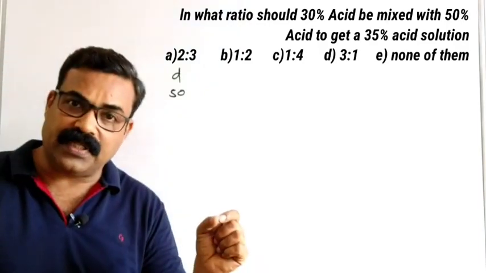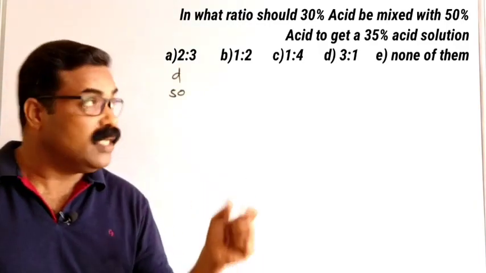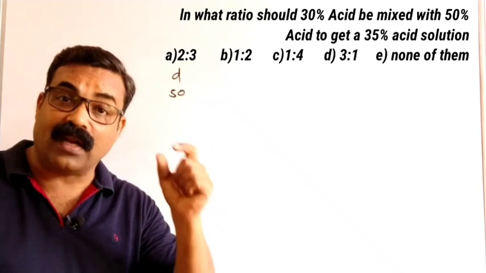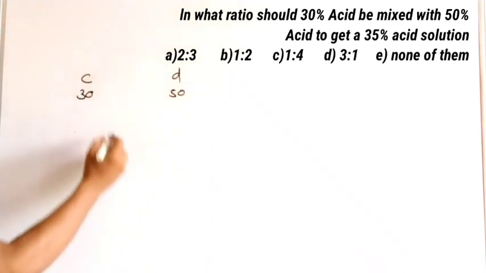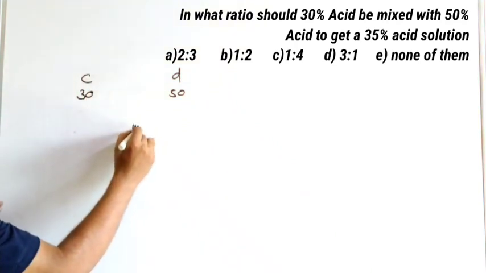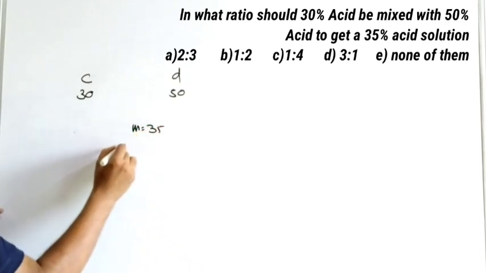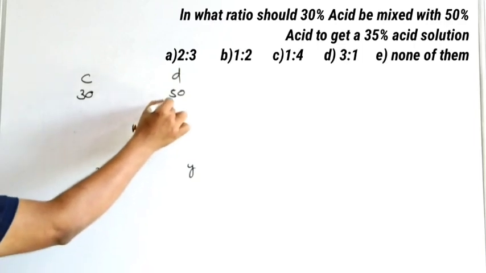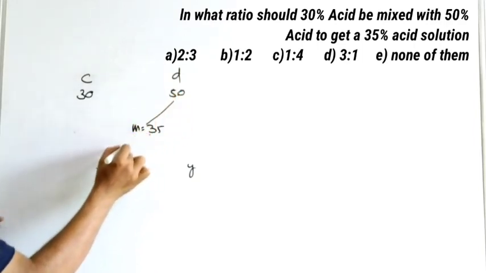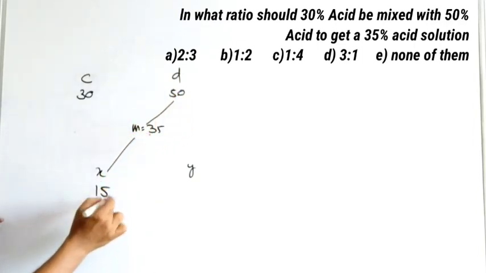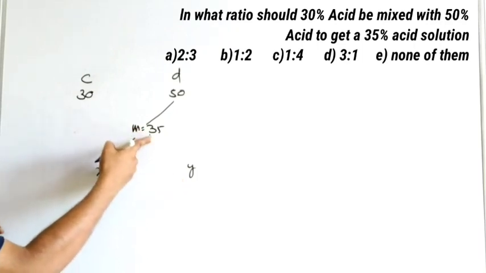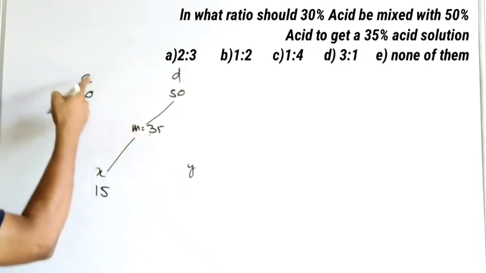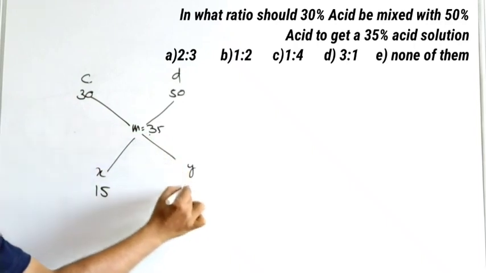You need not write the percentage, just take the values, because from the options we are only finding the ratio. The mean value is given here, m is equal to 35. We need to find x and y. X is equal to d minus m, 50 minus 35, we got 15. And y is equal to m minus c, 35 minus 30, we got 5.